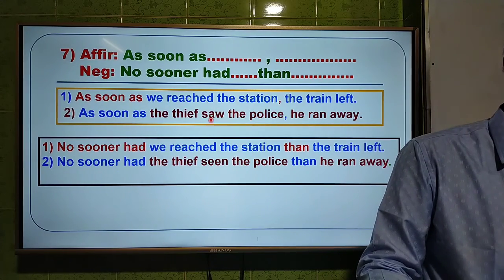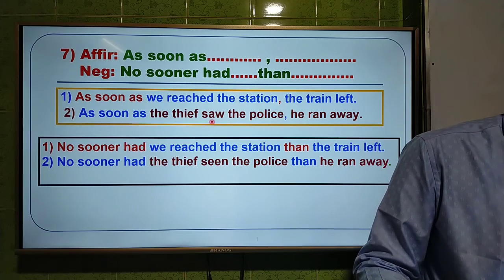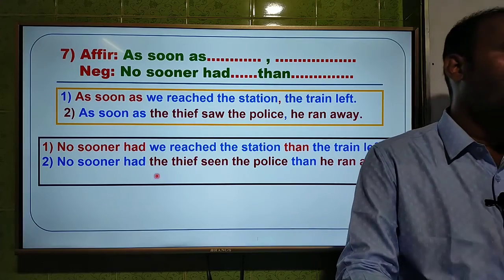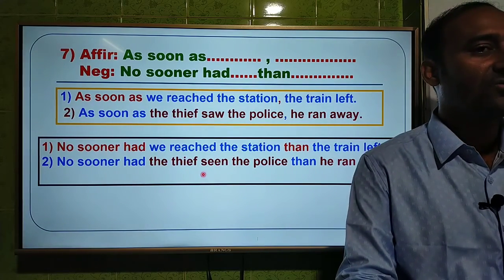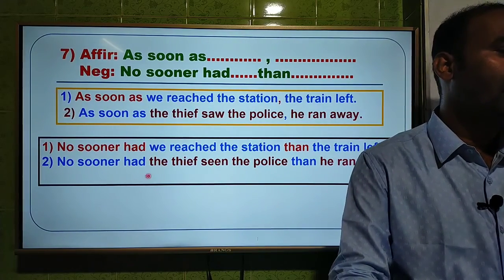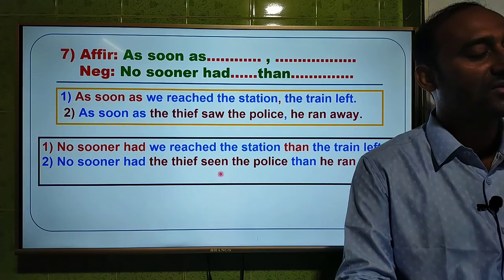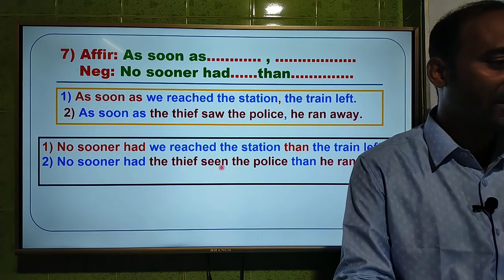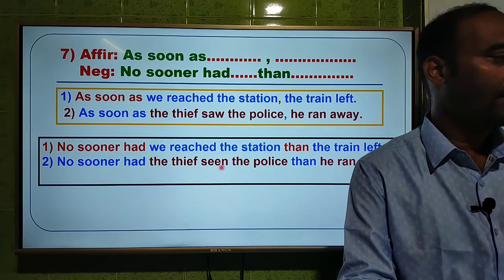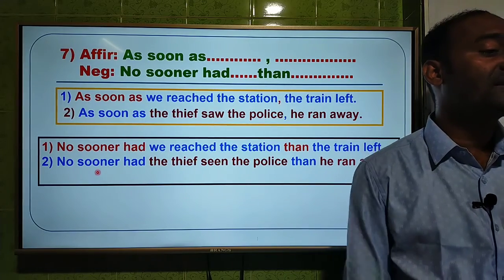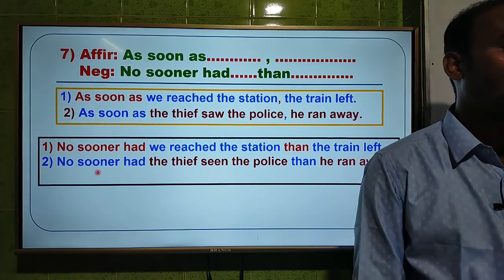Here the verb is in past form, and here in past participle form. And you know that in past perfect we have to use the third form of the verb. Again, here the word had, after had we have to use the third form of the verb. That's why we have to use seen here. So the answer is, no sooner had the thief seen the police than he ran away.